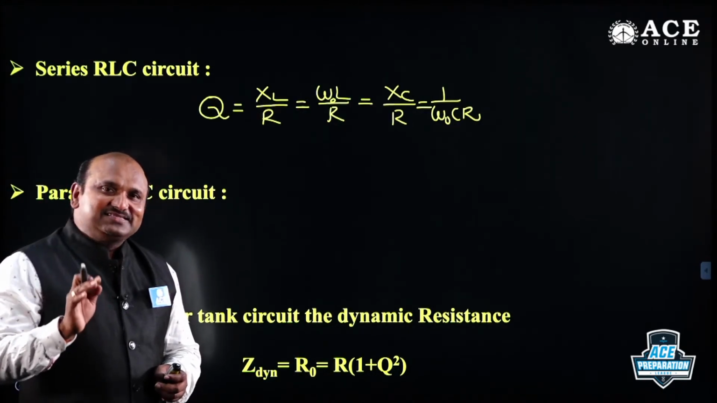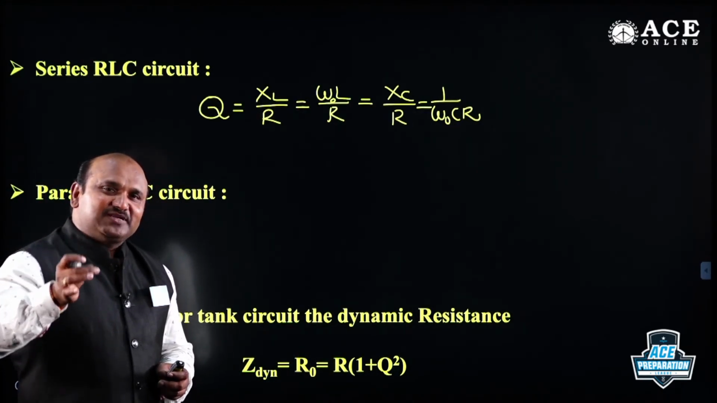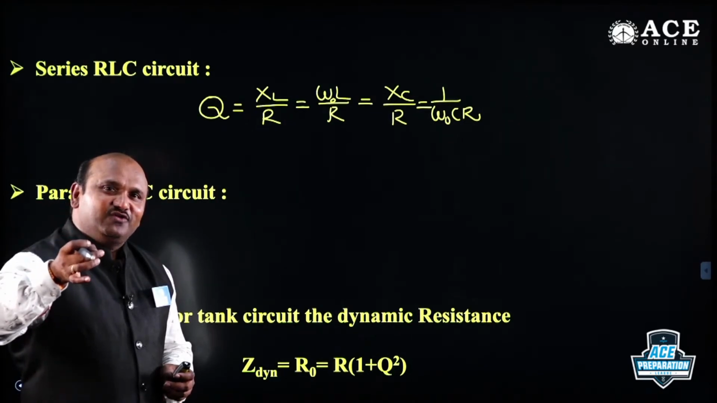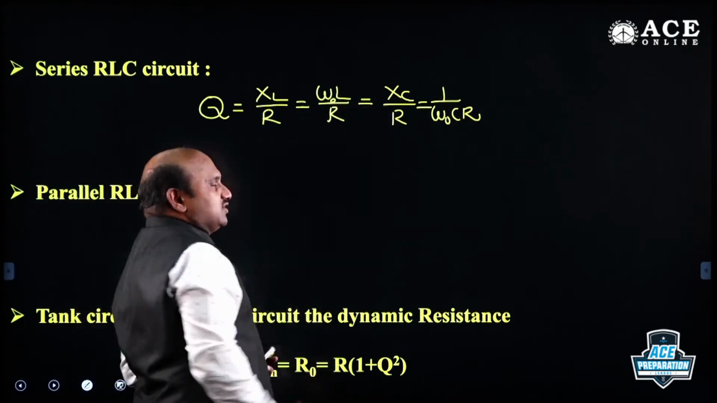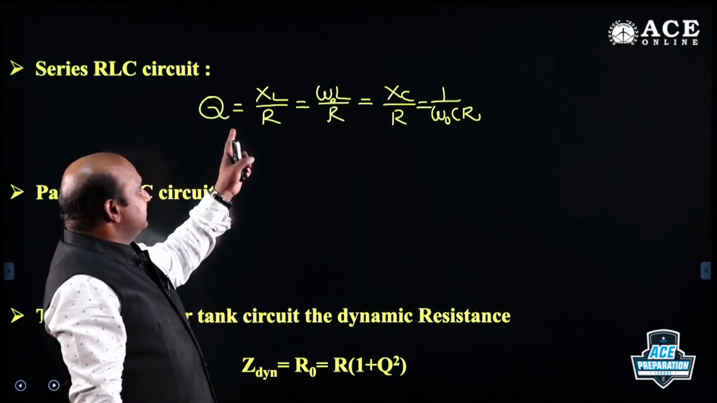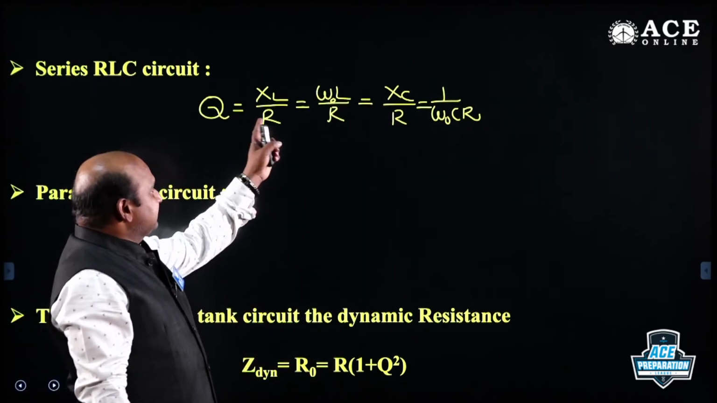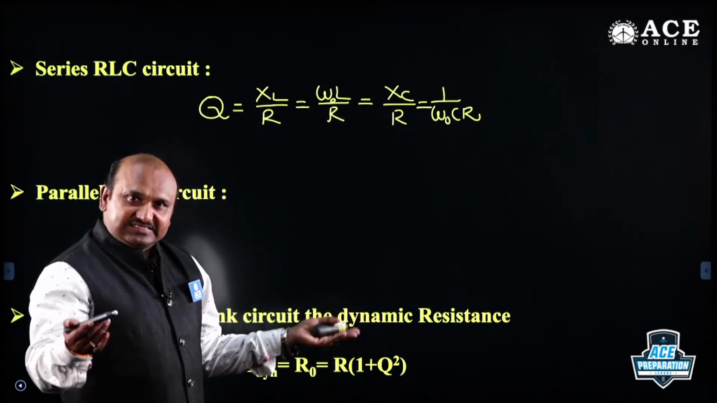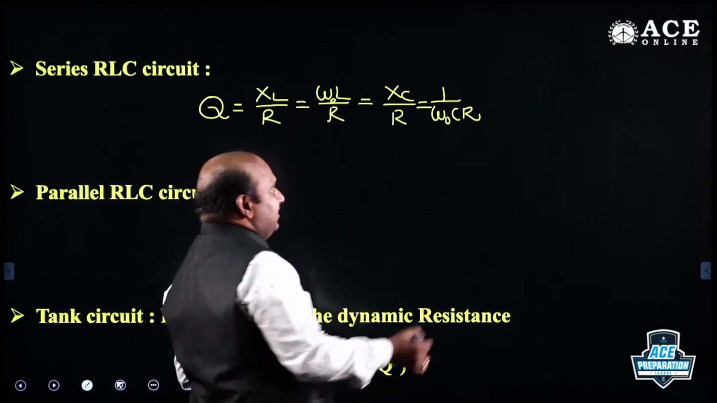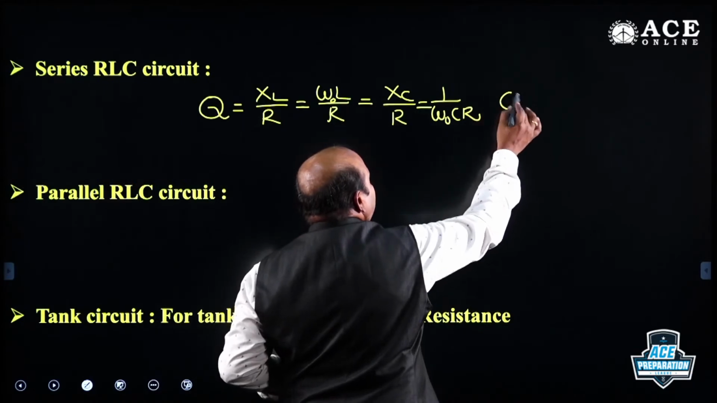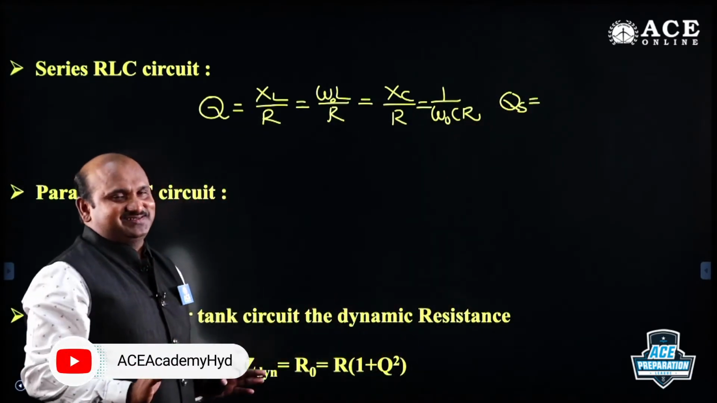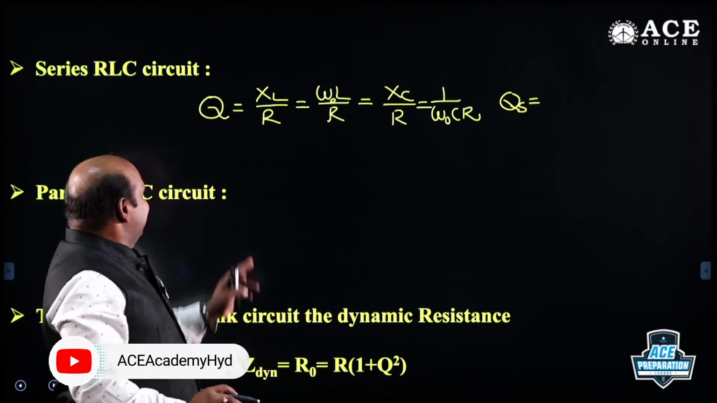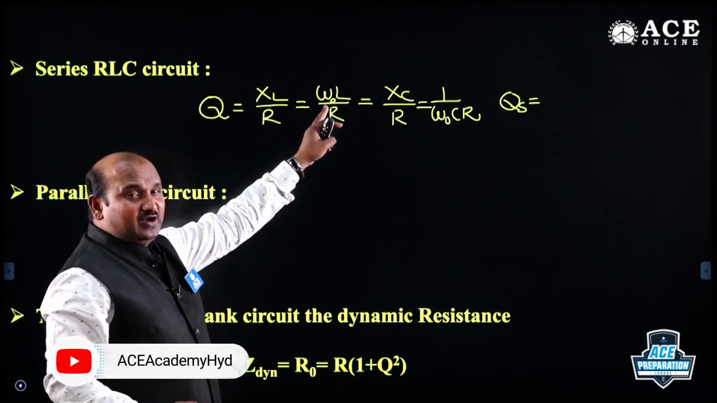Because for an RLC series circuit, the maximum energy is stored under resonance. That is why the operating frequency we should consider is the resonance frequency. This is the quality factor, either XL or XC, since both are the same under resonance. And we can also take the quality factor for a series circuit in terms of circuit constants, which are R, L, C. I can take omega naught is equal to 1 by root LC.